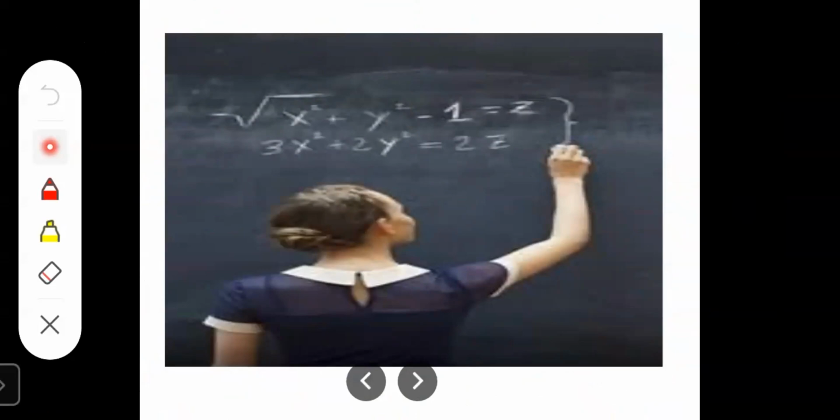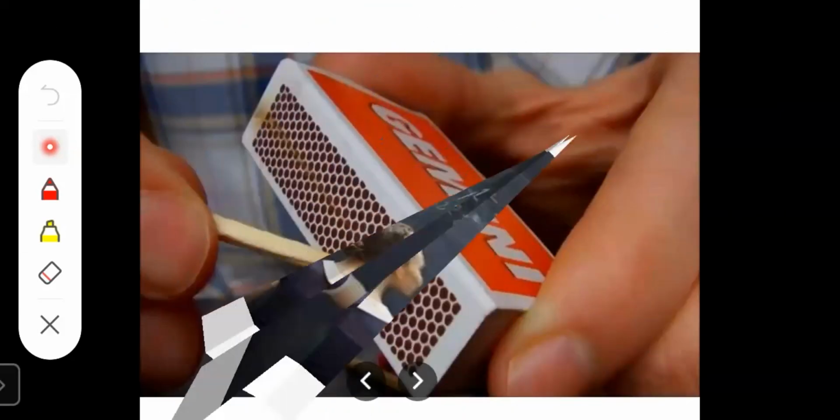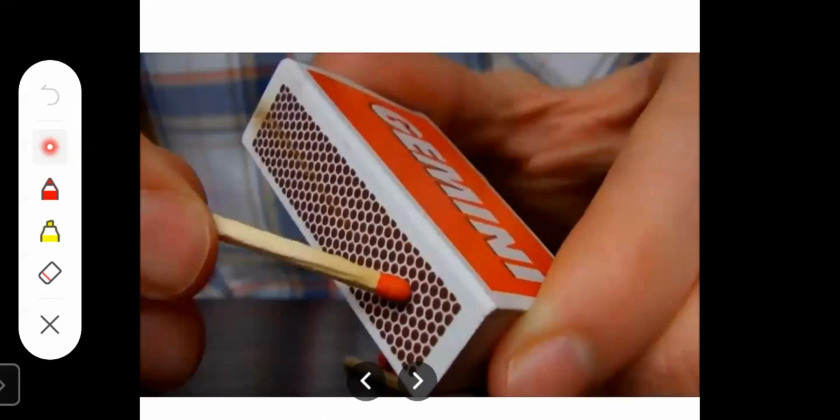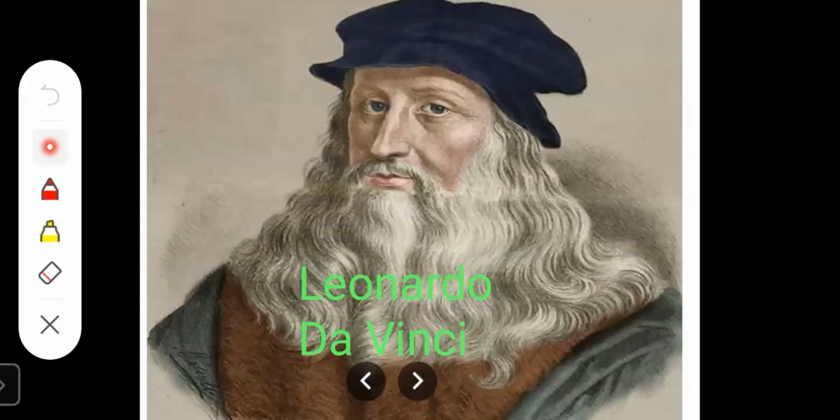When you write on the blackboard with chalk, the chalk and the blackboard surface meet together and force is applied. Then next is matchbox. We light the matchstick with the help of a matchbox. Then some other examples are drilling a nail into the wall.